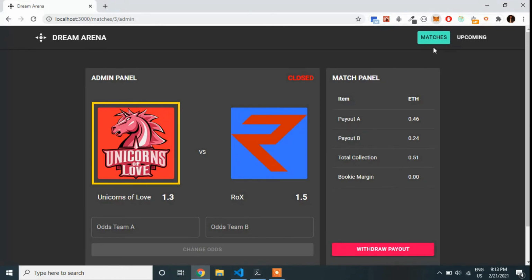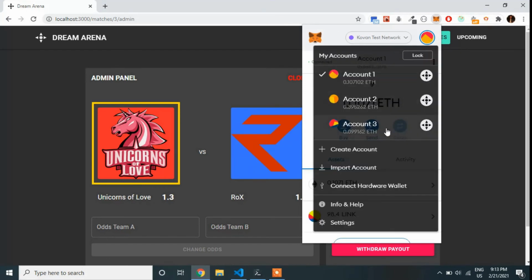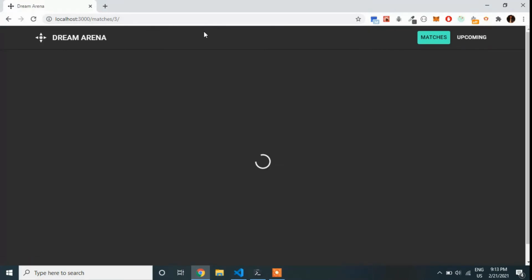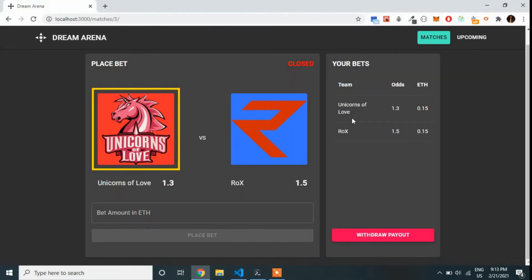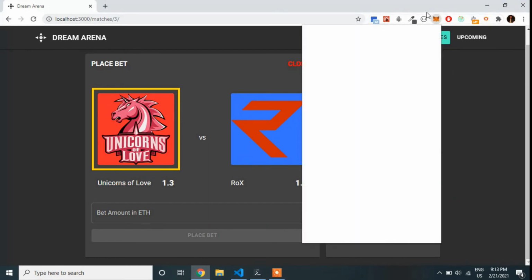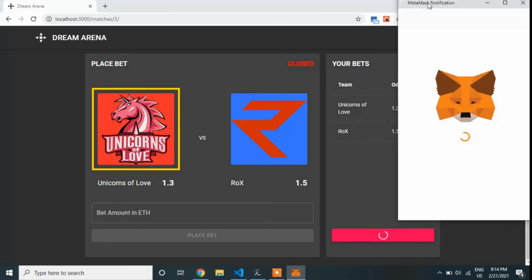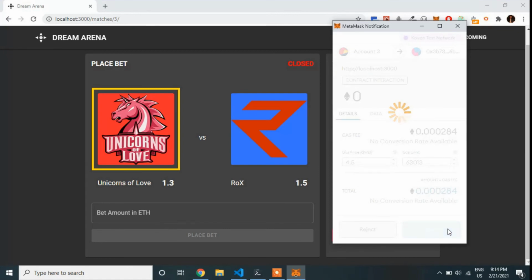Now let's go back to one of the better accounts. Now this account had a bet for both Unicorns of Love and Rocks. And we can see for Unicorns of Love, since Unicorns of Love is the winner, the 0.15 ETH will become a payout of 0.15 ETH multiplied by 1.3. Right now my funds are about 0.092 ETH. So if I click on withdraw payout, then I can retrieve my winning amount. And I confirm the transaction.